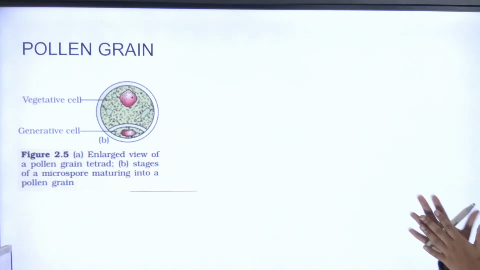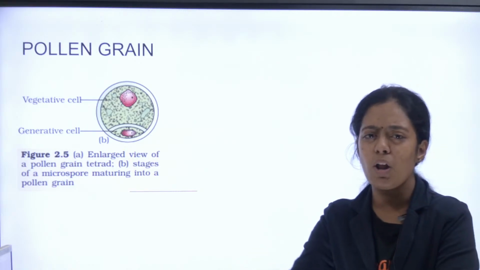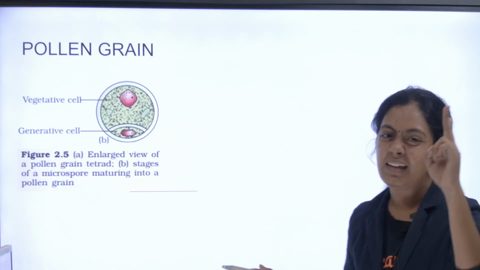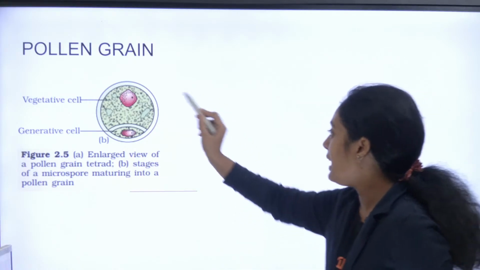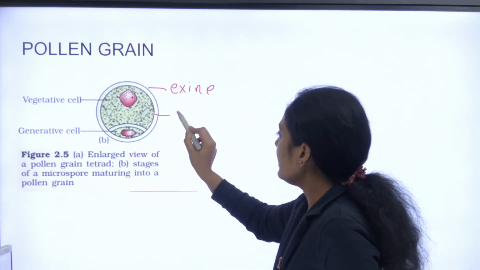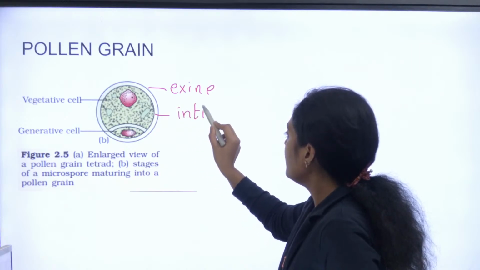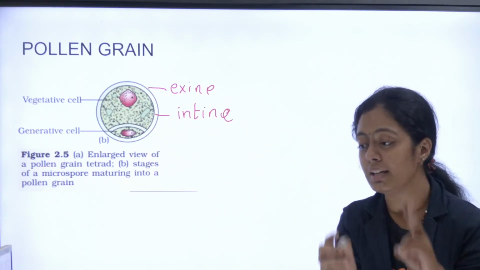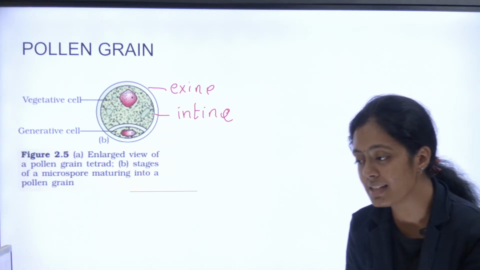Next, pollen grain. So what is pollen grain? It is a male gametophyte. In the pollen grain, add these labelings. This is your exine, this is your intine. This is my vegetative cell and this is my generative cell. So there are two cells, one is the vegetative cell.